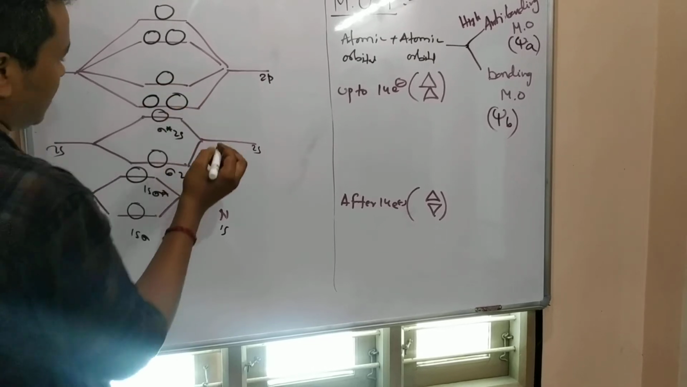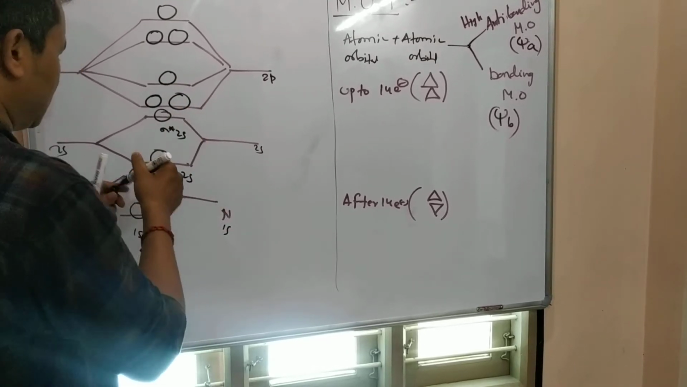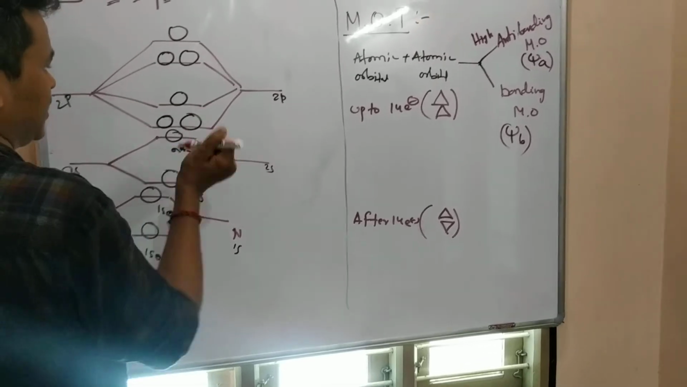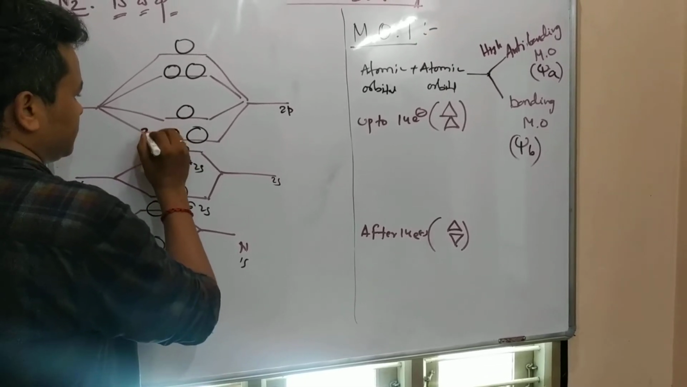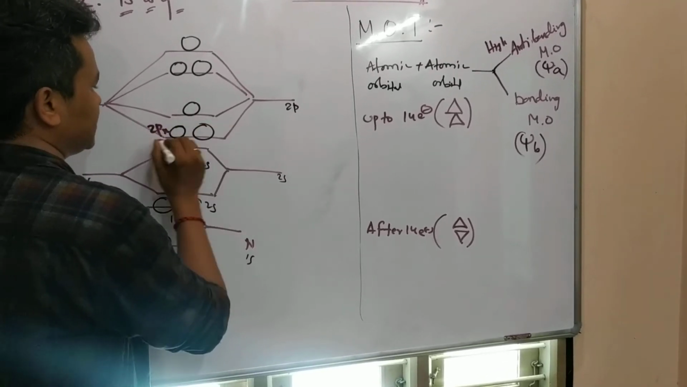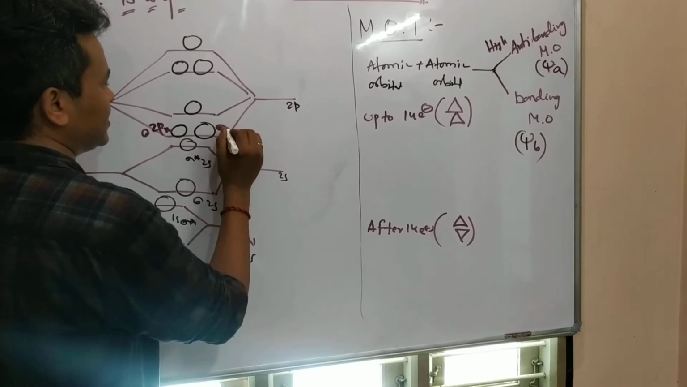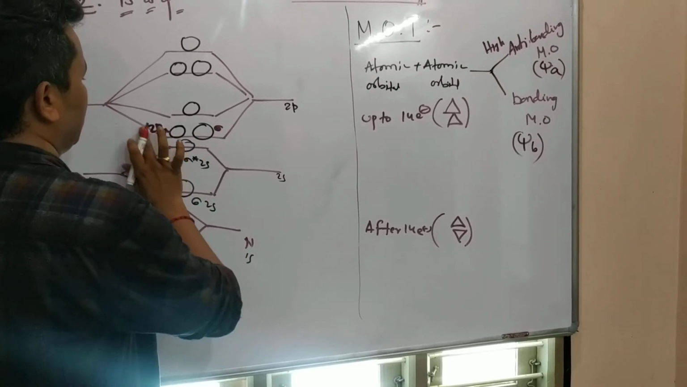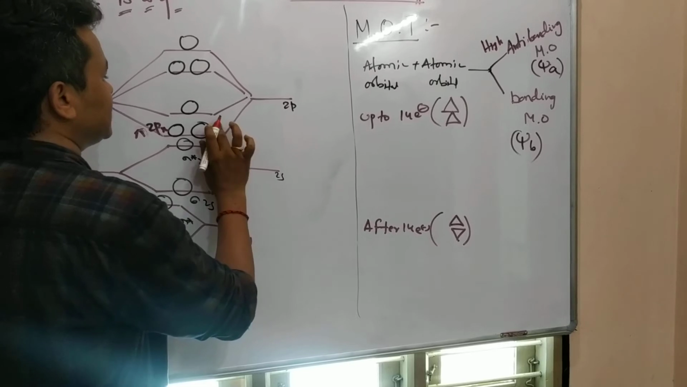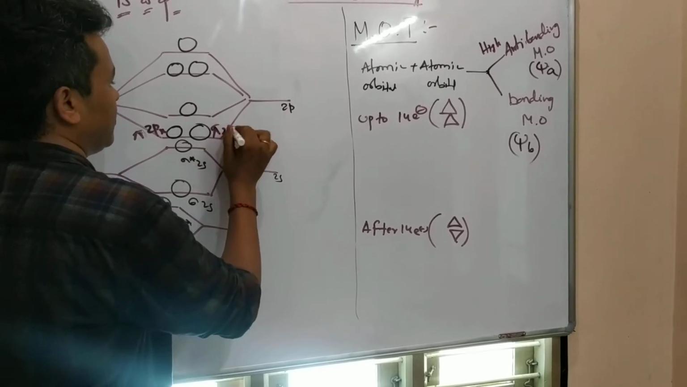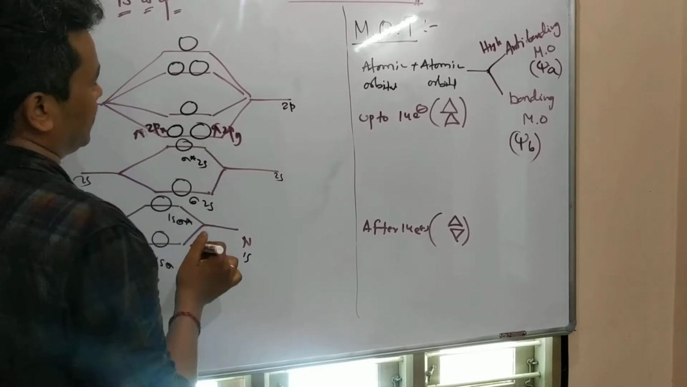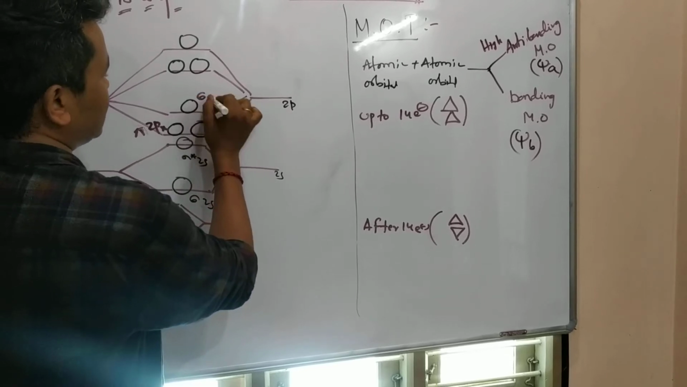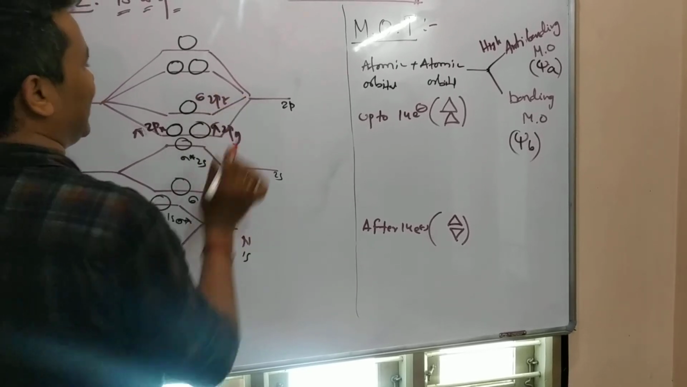What are the names of these? I am writing the names here. Pi 2px, pi 2py. This one will be sigma 2pz.